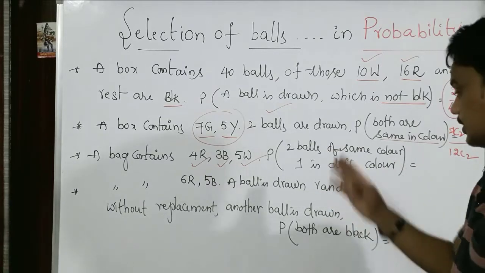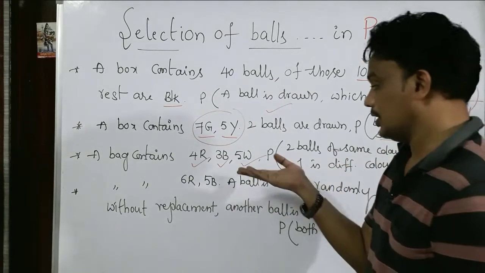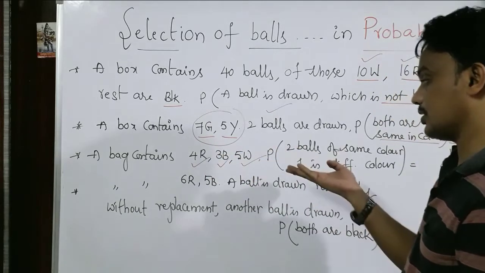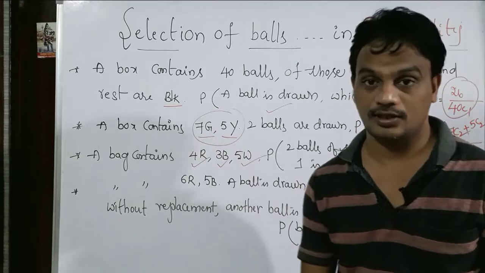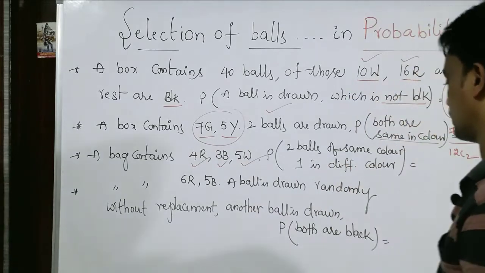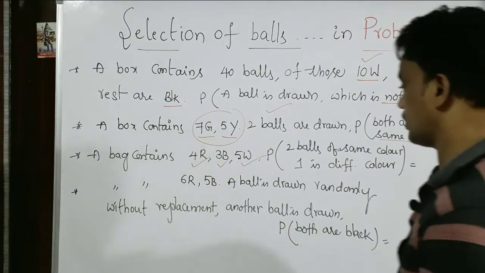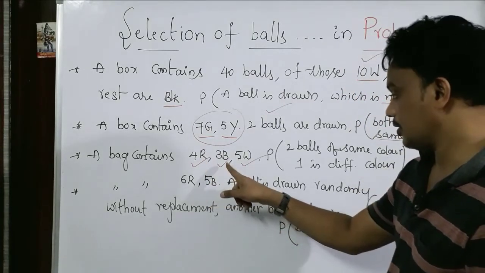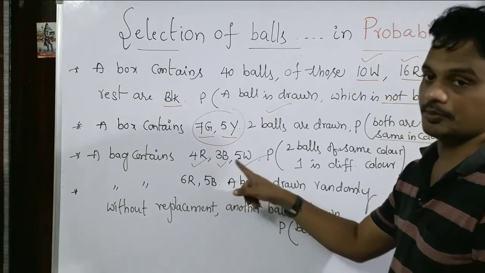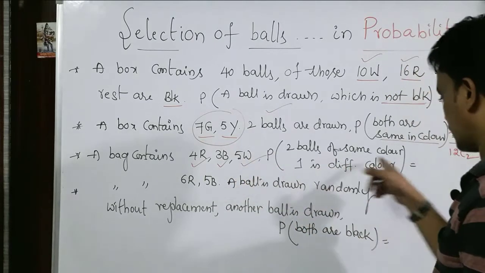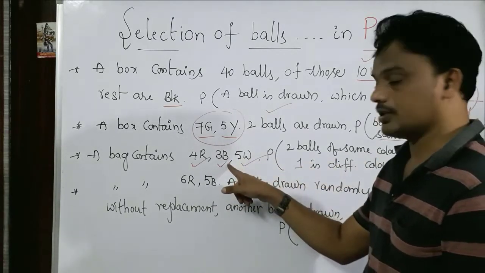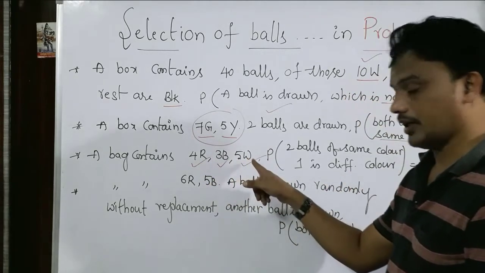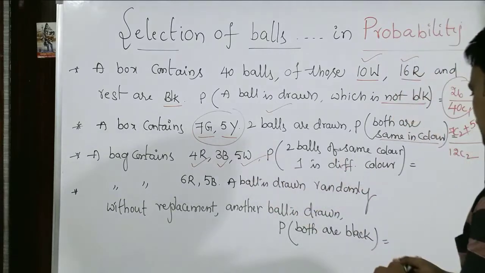But which color are the 2 same-color balls? It may be red or black or white. So there are some possibilities, please focus on them. Suppose 2 balls are red, the other ball may be black or white. Or the same-color balls may be black, and the remaining one ball may be red or white, like this. Let me write clearly.